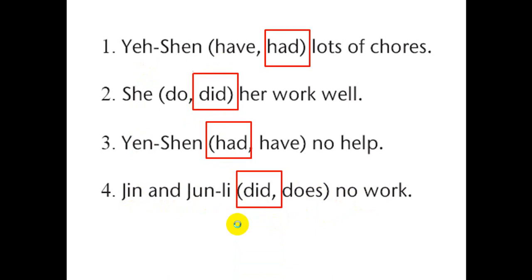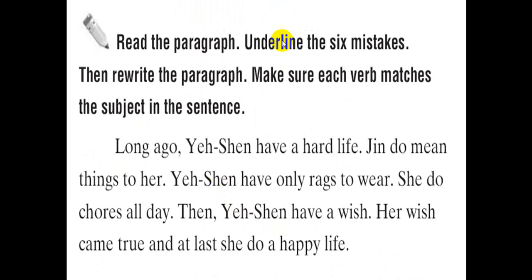The next one, on the same page, you will have here 6 mistakes. We have to underline them and then write them down correctly. Let's read it first. Long ago, Ye Chen have a hard life. Jen do mean things to her. Mean things means bad things to her. Ye Chen have only rags to wear. She do chores all day. Then Ye Chen have a wish. Her wish came true, and at last she do a happy life.